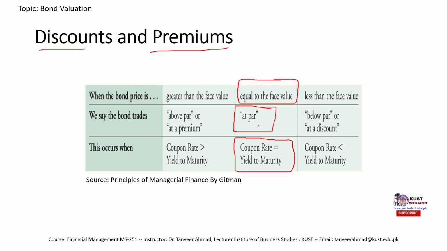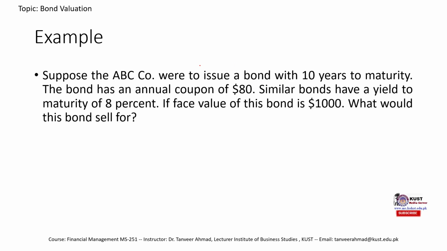Now if we move backwards to one of the examples that we had, this is the example that we discussed in one of the lectures in the discussion of valuation of a coupon bond.